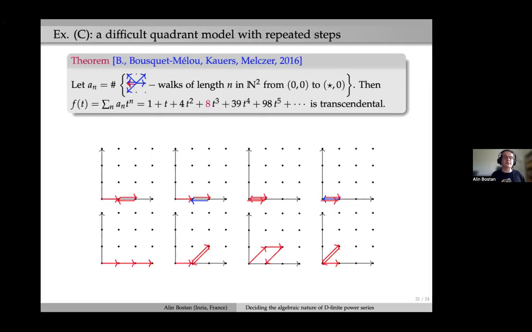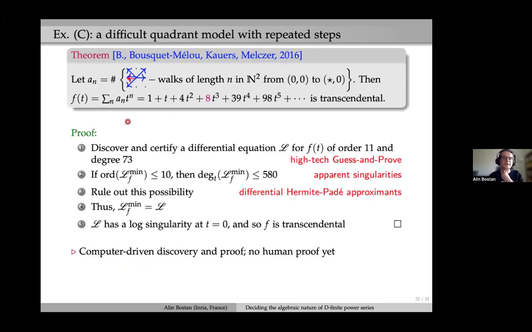And this is the example that I mentioned of a difficult quadrant model with repeated steps. Remember, that was example C. The proof of the transcendence of this is, first, a step based on something that I didn't discuss today, the Gaussian proof. By this technique, we first compute a differential operator L for F of order 11 and degree 73. And then steps 2, 3, and 4 are actually a very particular case of the minimization procedure. So that gives you an idea about how this works.